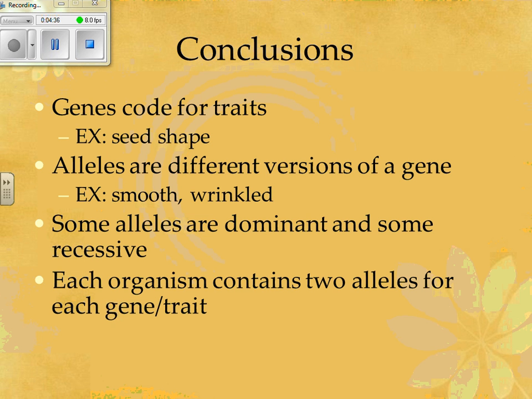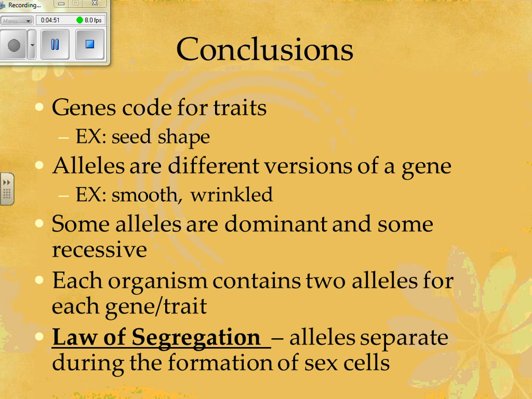Alleles separate, and again, going back to things like meiosis and mitosis, alleles do separate during the formation of sex cells, and that's all about meiosis, and that's what we learned about a few units ago, and that's known as the law of segregation. And this is what brings up a lot of diversity. The alleles separate during the formation of sex cells, and which way they separate is completely random. And so that's what he concluded from doing all these pea plants.